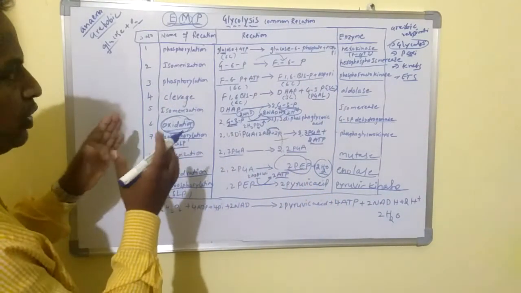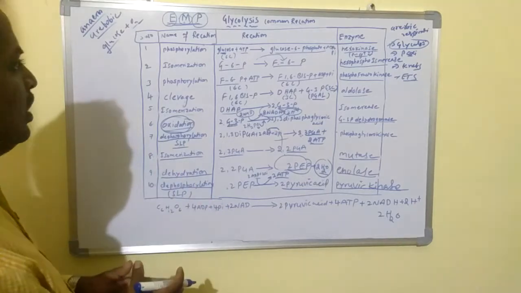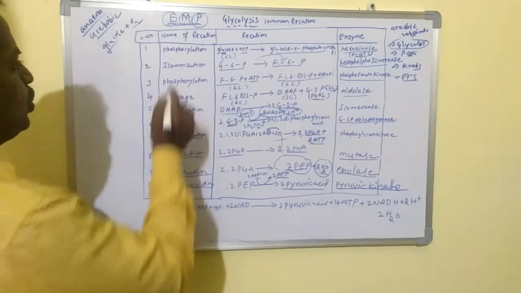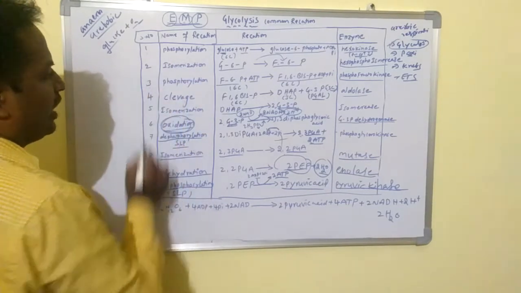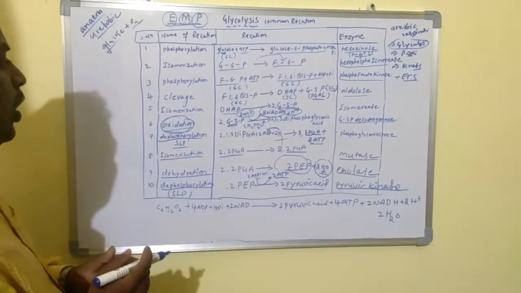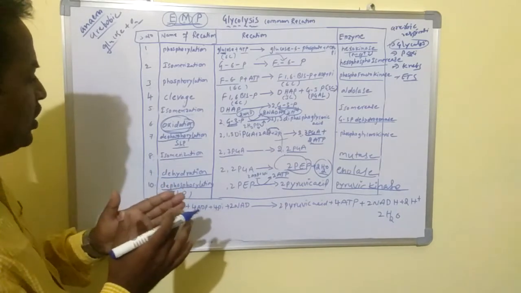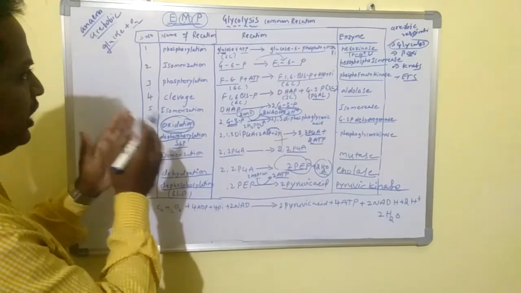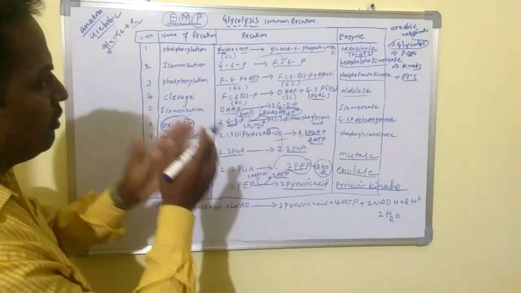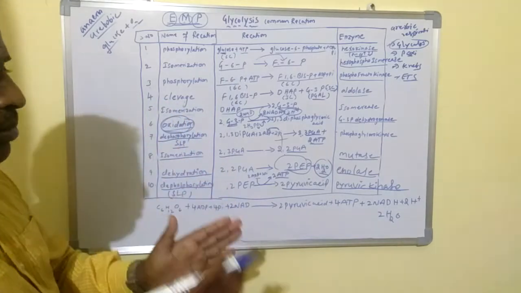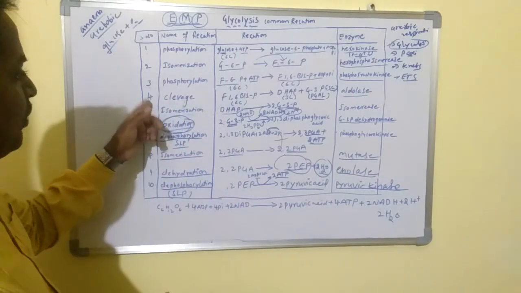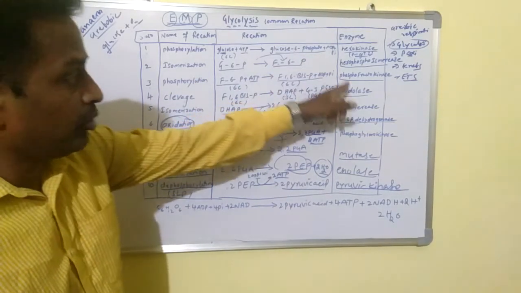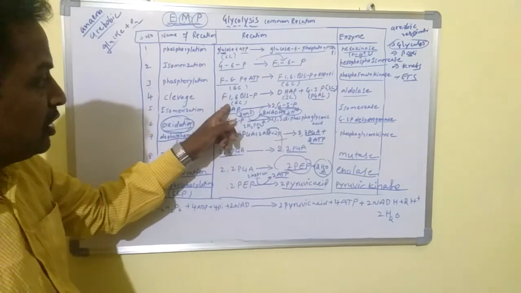There are 10 important reactions in glycolysis. So, how many phosphorylation reactions are reported in glycolysis? 2. The first reaction and third reaction are phosphorylation reactions. How many dephosphorylation reactions are reported? The 7th and 10th. All reactions, names and enzymes are very important for NEET and EAMCET examination. The serial number is also very important, and the name of the reaction, the name of the substrate, the name of the product, and the name of the catalyst.